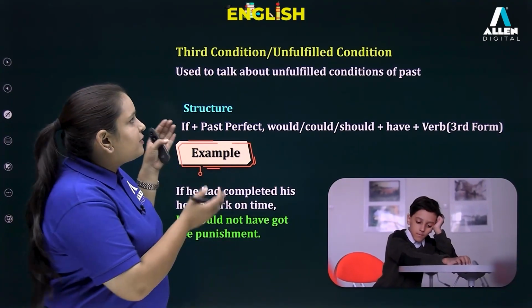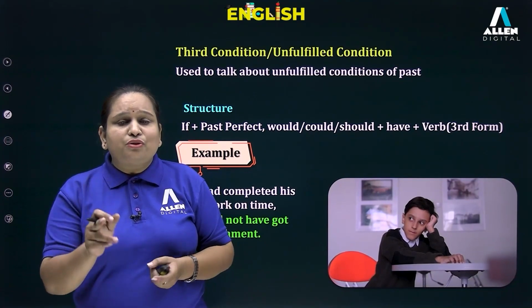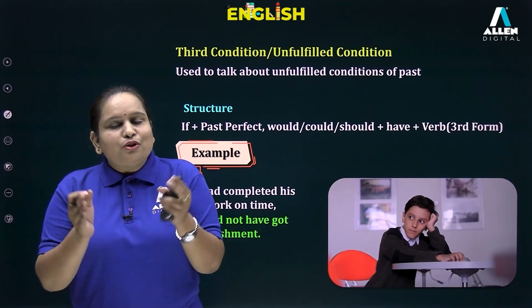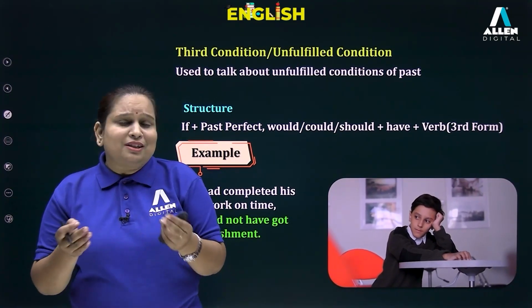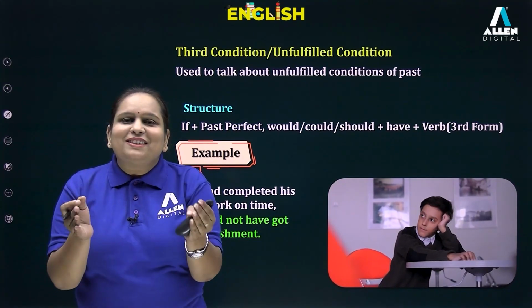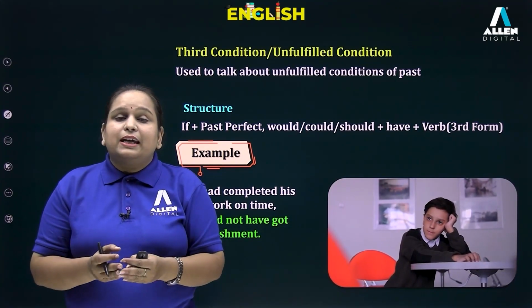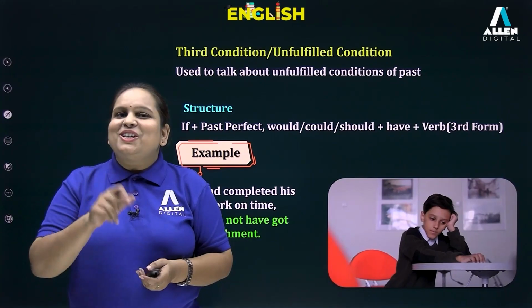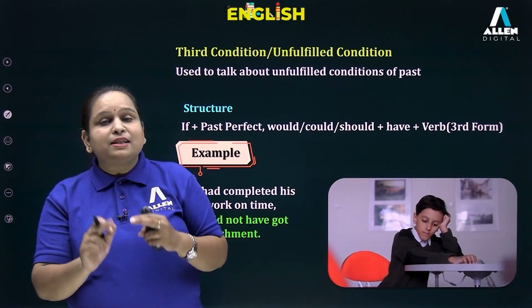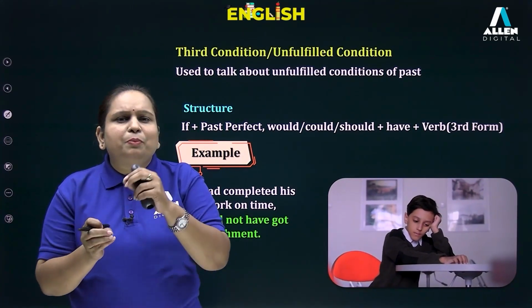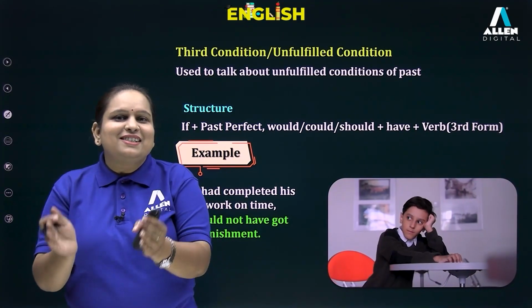So this is something which was unfulfilled in the past, which did not happen in the past. So here we have completed even this condition, and I'm sure that you are able to understand this. So students, here we have completed all the conditionals. In fact, the topic of tenses, where we have seen what a tense is, what the various types of tenses are, their uses, as well as the special use of tenses in conditional sentences.